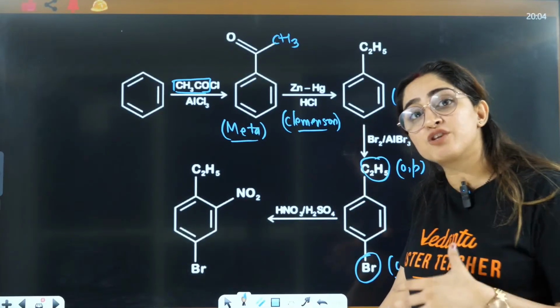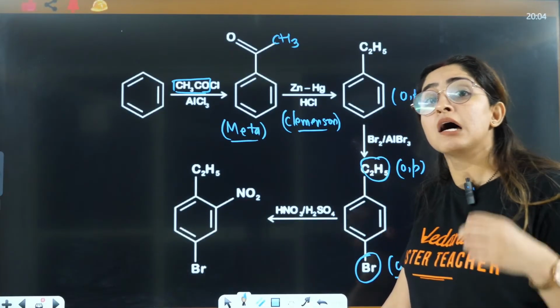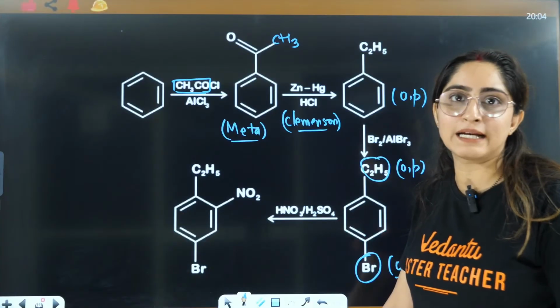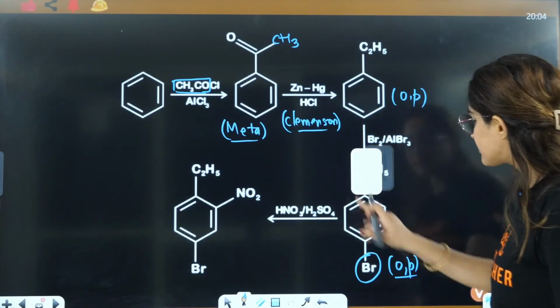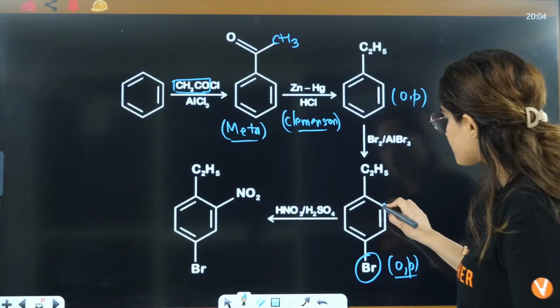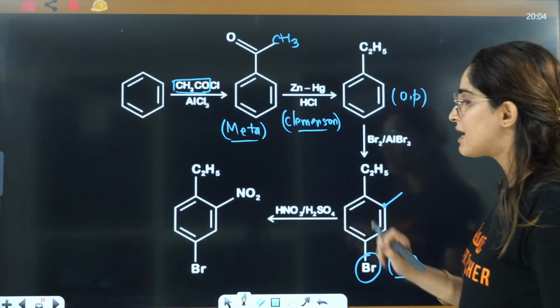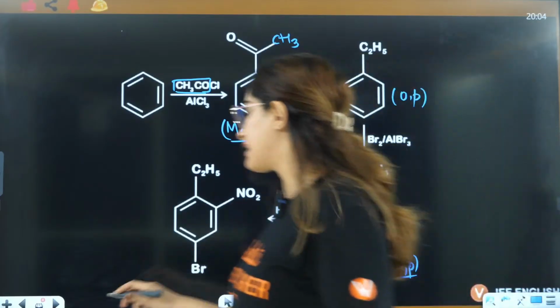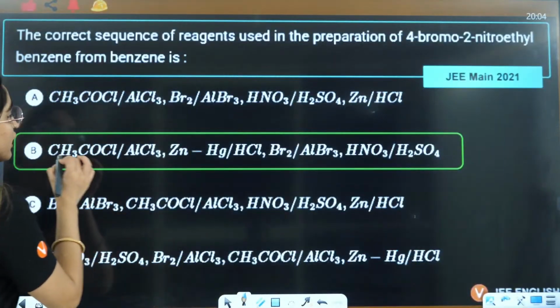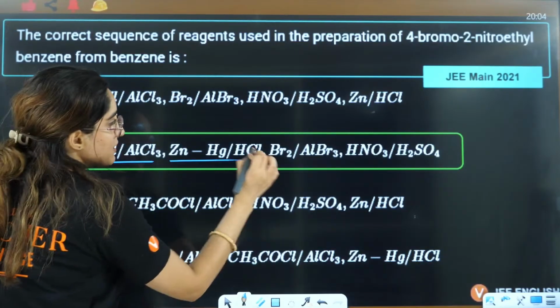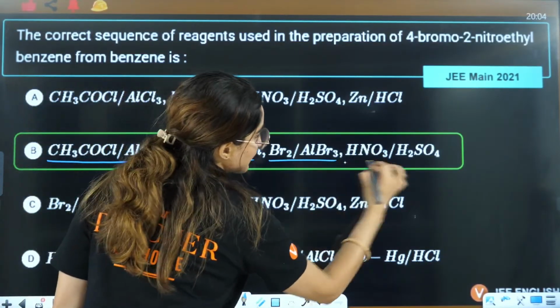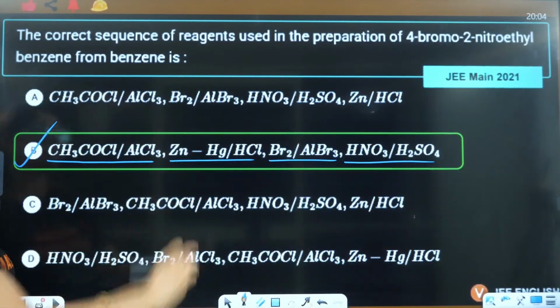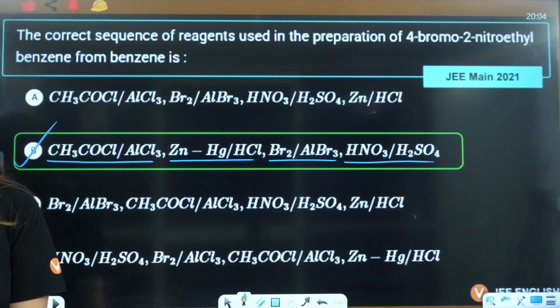In case of halogen, you have mesomeric effect, so it is a stronger ortho-para directing group. That is the reason here on the para position you will have the formation of NO2 by adding nitrating mixture, and hence the sequence is firstly acylation, then Clemmensen, then bromination, then nitration. So P is the correct answer here.